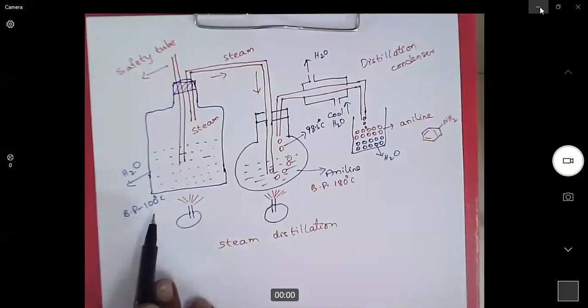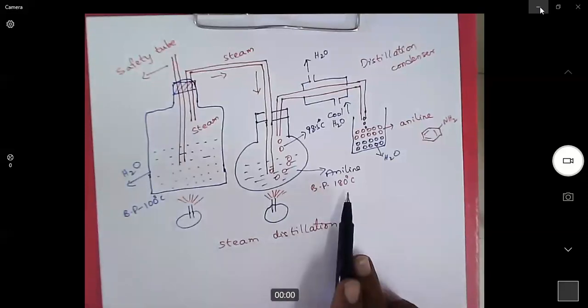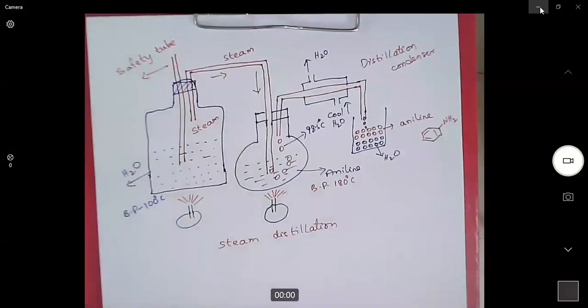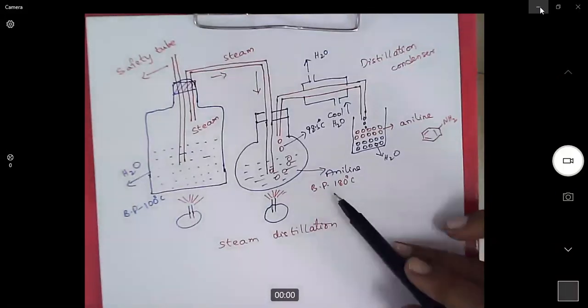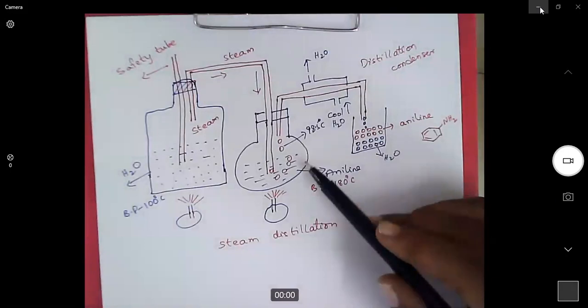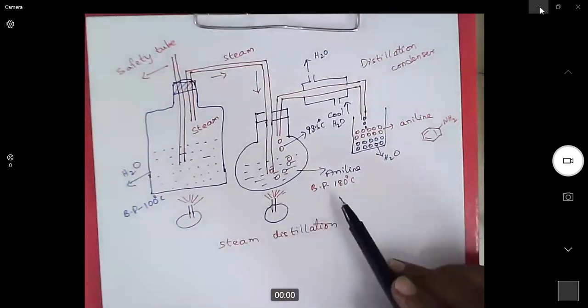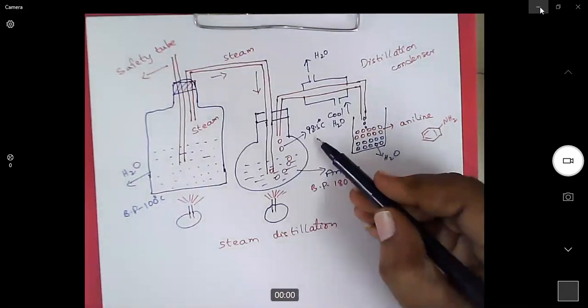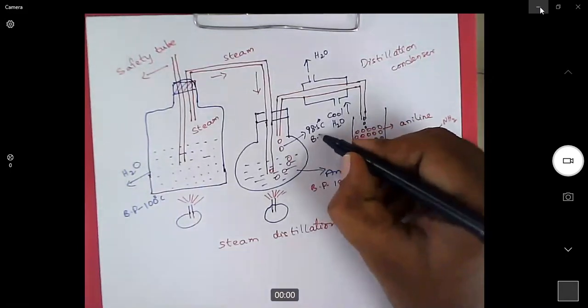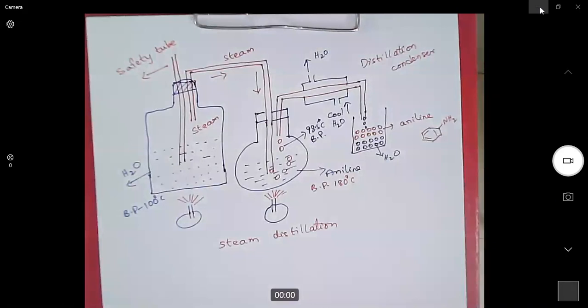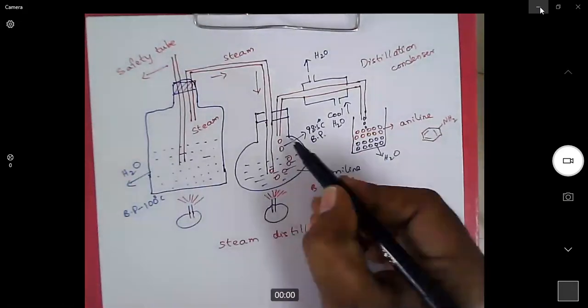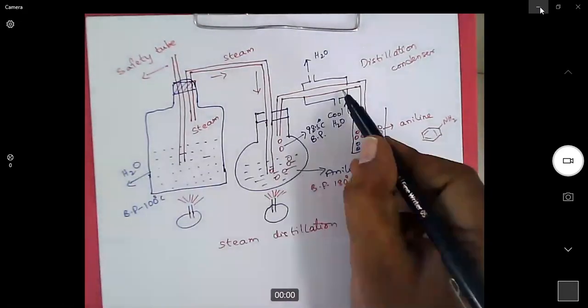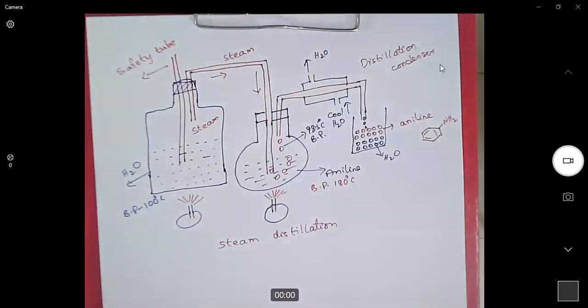As we have discussed, the mixture of two immiscible liquids will boil at a temperature lower than the individual boiling points. So the mixture of aniline and water will boil at 98.5 degrees centigrade. When this vapor is passed through distillation condenser, it will be condensed and we will collect it